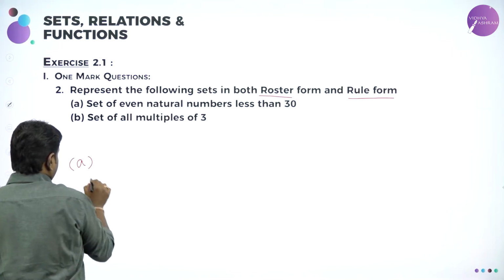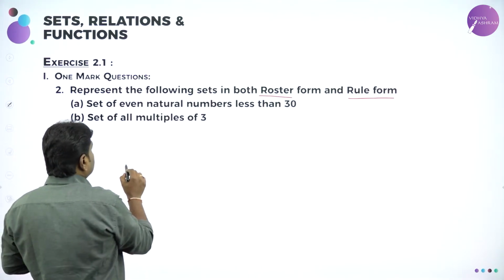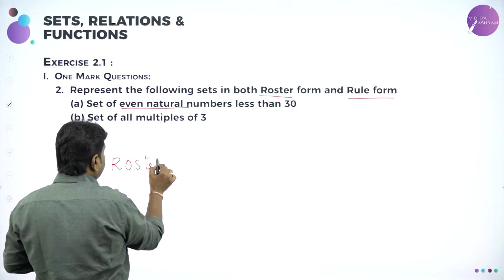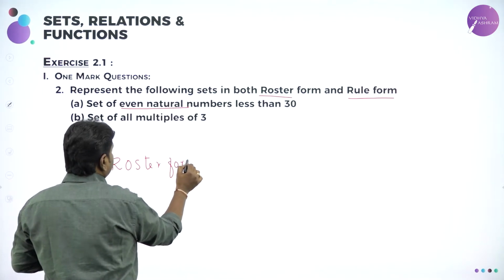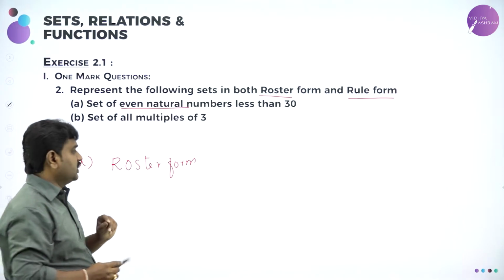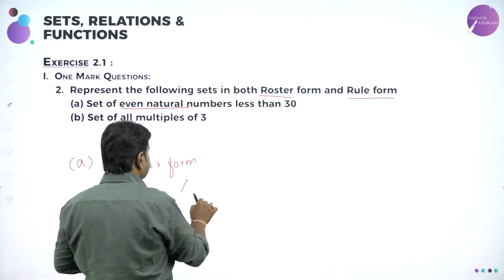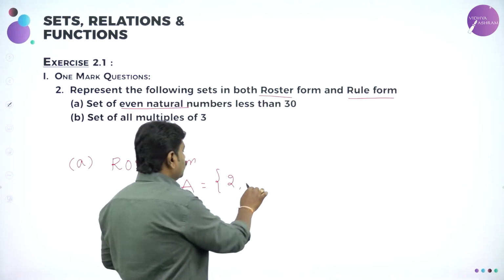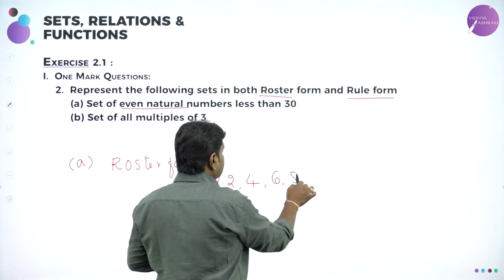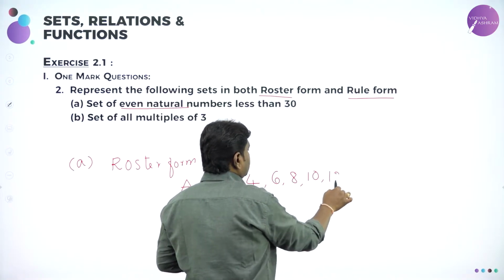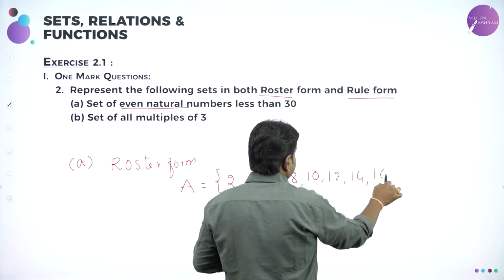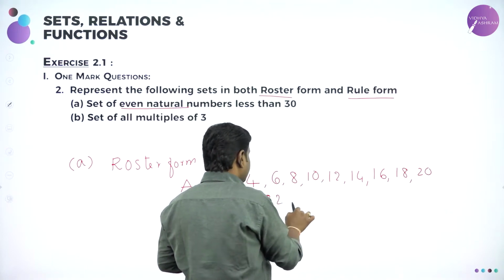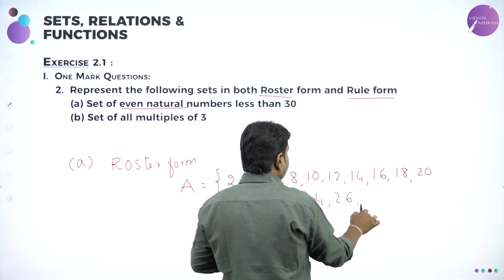So for A, I'll write in roster form. All of you know roster form means what? In roster form, you will write the elements. So set of even natural numbers less than 30. What are the even natural numbers less than 30? So set A is equal to, even natural numbers start from what? 2. So 2, 4, 6, 8, 10, 12, 14, 16, 18, 20, 22, 24, 26, 28.